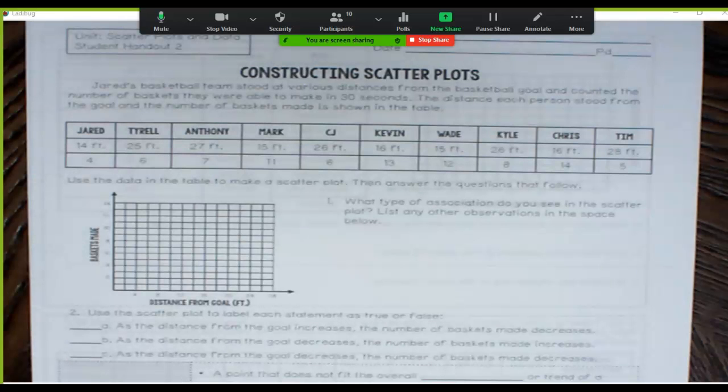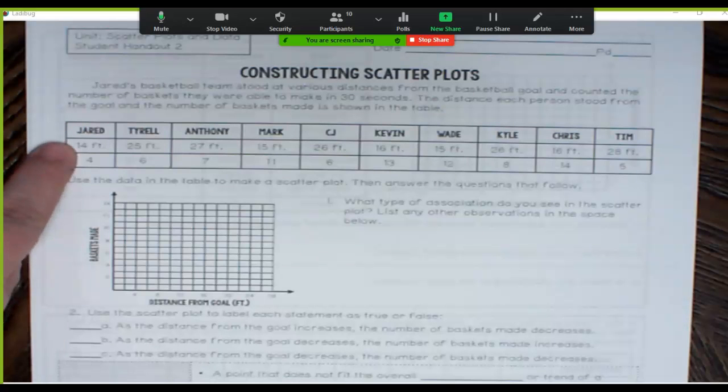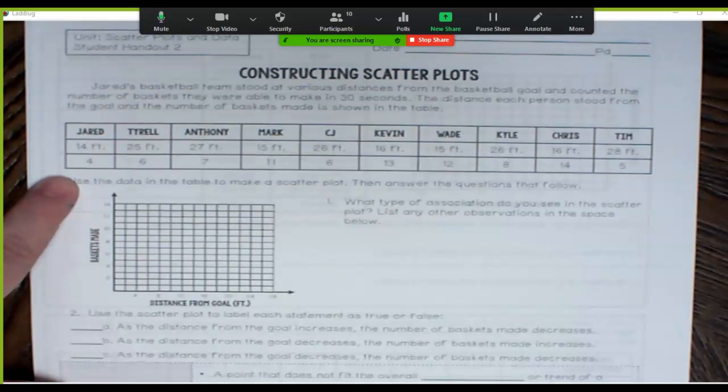Okay, so today we're going to learn how to actually construct the scatter plots. If we look at this first example, Jared's basketball team stood at various distances from the basketball goal and counted the number of baskets they were able to make in 30 seconds. The distance each person stood from the goal and the number of baskets made is shown in the table. So we have all these players. Now it says, use the data in the table to make a scatter plot, then answer the questions.